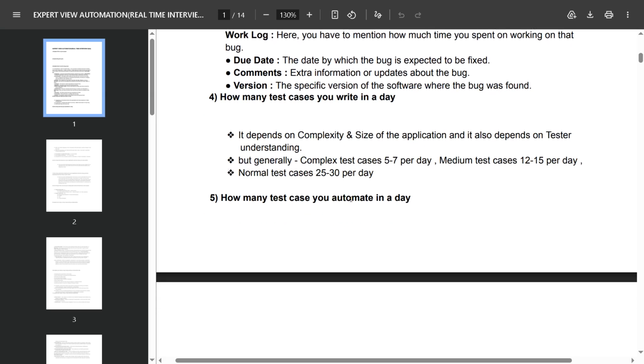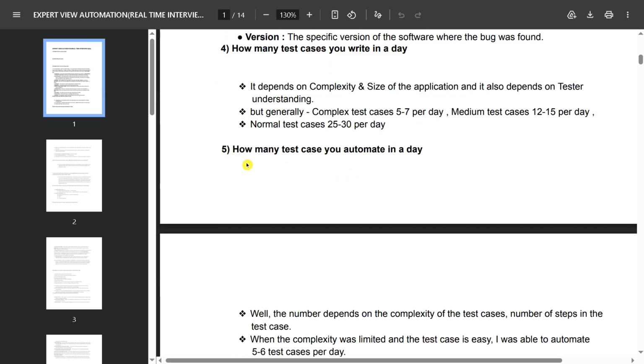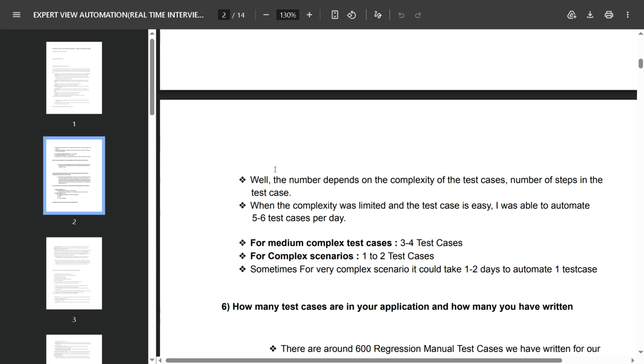How many test cases do you automate in a day? This is also asked in interviews. You can explain that the number depends on the complexity of the test cases and the number of steps in them. When the complexity was limited and the test case easy, I was able to automate 5 to 6 test cases per day. For medium test cases, 3 to 4 test cases we automate, and for complex scenarios, we can automate 1 or 2 test cases per day. Sometimes for very complex scenarios, it could take 1 or 2 days to automate one test case.